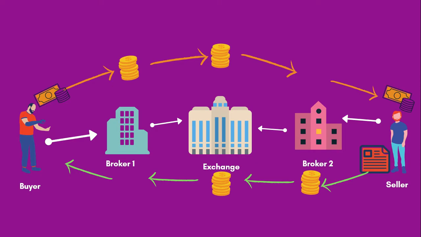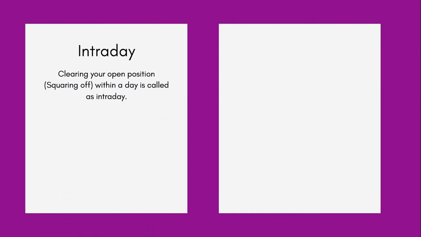So when you buy shares, the shares purchased by you can be sold anytime. Since you have bought the shares, you are the owner of those shares, and hence you can do anything with it and keep it till you prefer. However, if you buy and sell the shares within a day, it is called intraday. That means clearing your open positions in a day is also called intraday. Whenever you clear your open position, that process is called a square off, and when you square off within a day, it is called intraday. However, if you hold the shares for more than a day, it is called delivery.